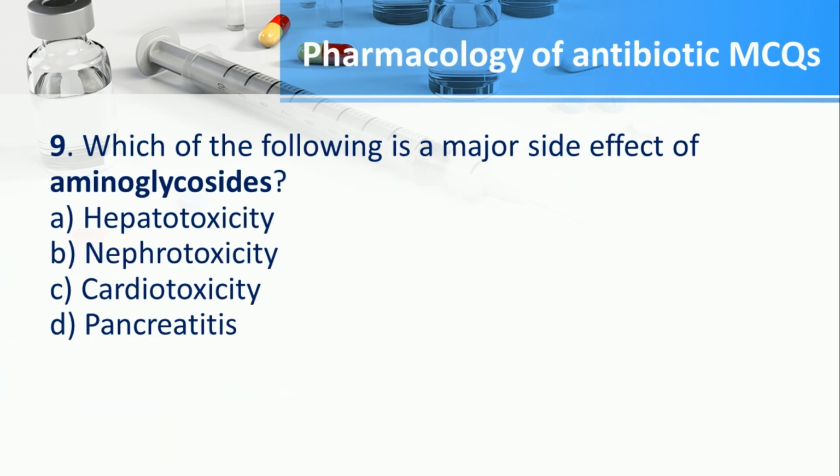Number 9. Which of the following is a major side effect of aminoglycosides? A. Hepatotoxicity, B. Nephrotoxicity, C. Cardiotoxicity, D. Pancreatitis. The answer is B. Nephrotoxicity.